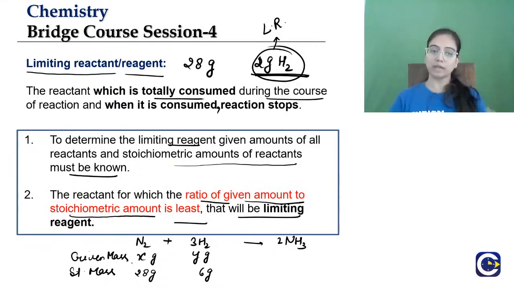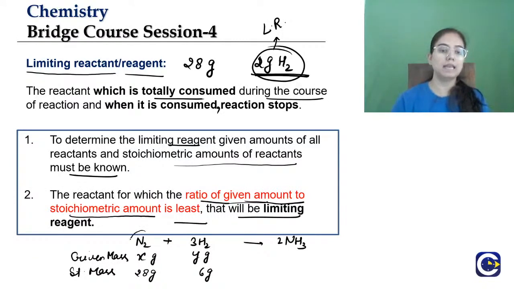What kind of ratio are you calculating? The ratio of given amount, that is X gram, divided by stoichiometric mass, that is 28. So you will do X divided by 28 and compare it with Y divided by 6. Whichever is least, that will be your limiting reagent.